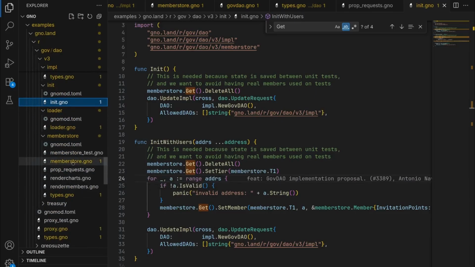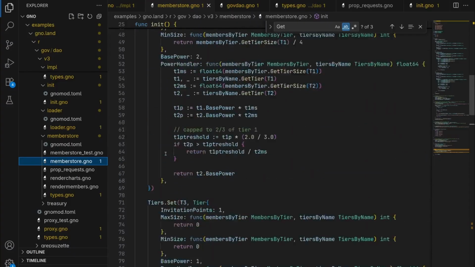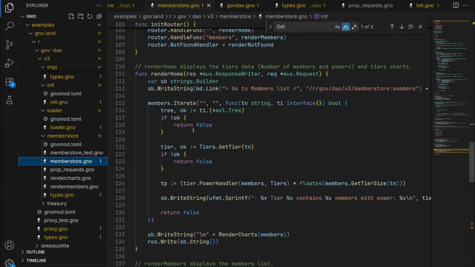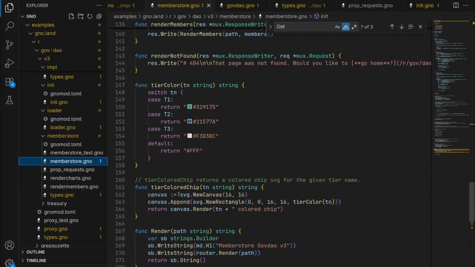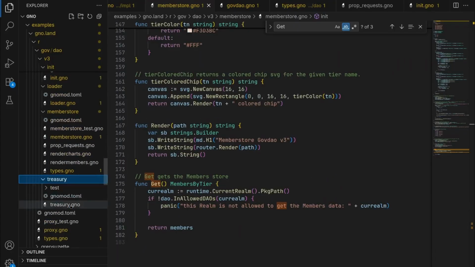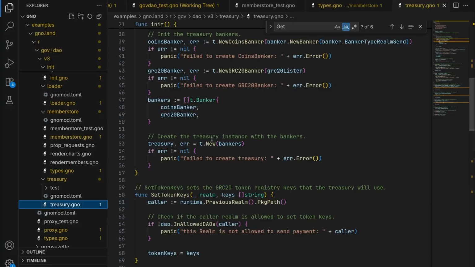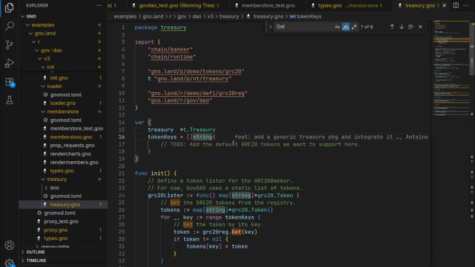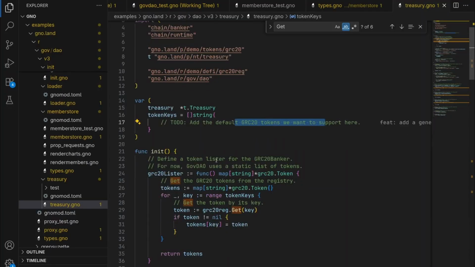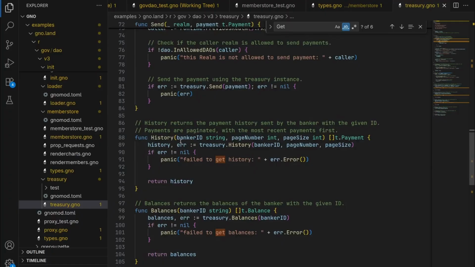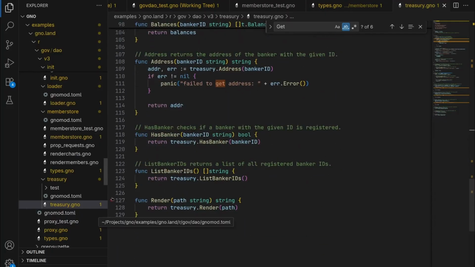The member store I got quite quickly is managing every member. So the tiers, in that case, you have some renderings over there and some tier canva. And the treasury system lets you have some instance of banks to send money from the protocols. There's a list of tokens that's being supported. And from there, you can send money just here using the treasury instance, or you can get the history, the balance, address. That's all for today.